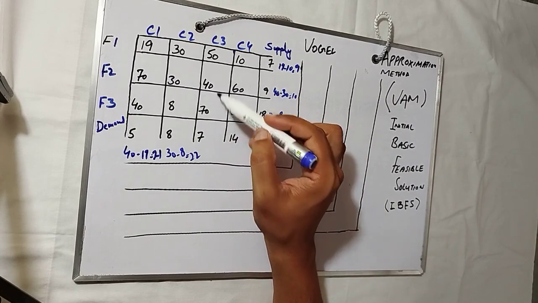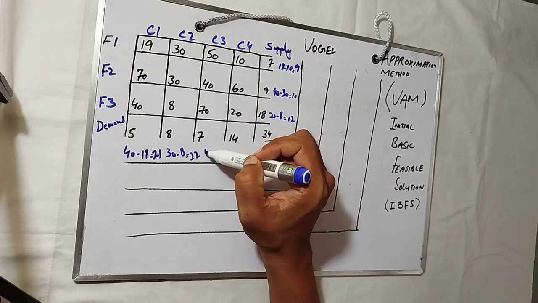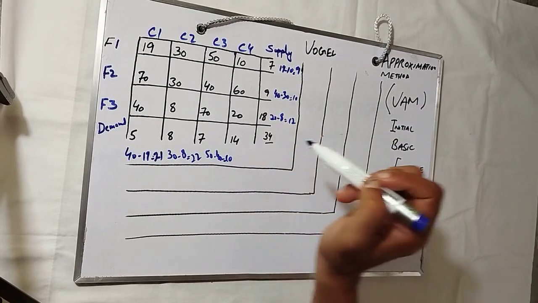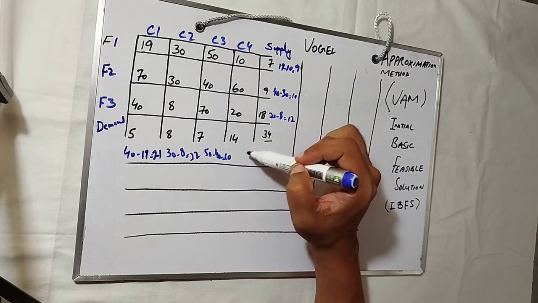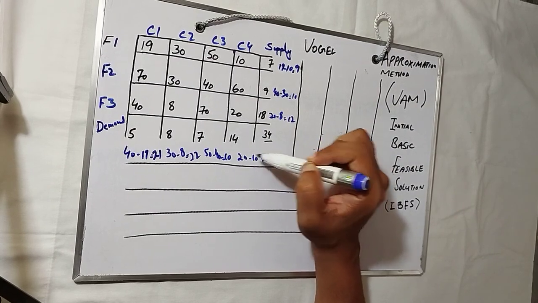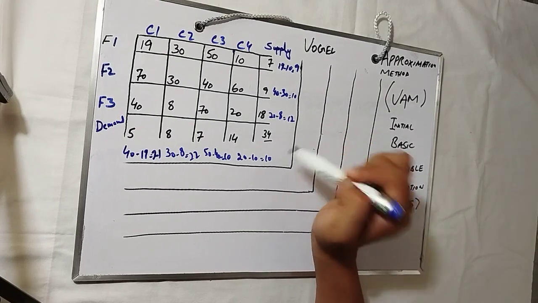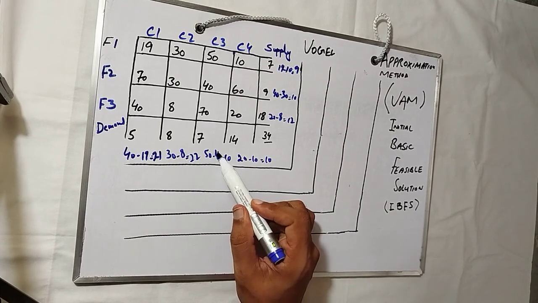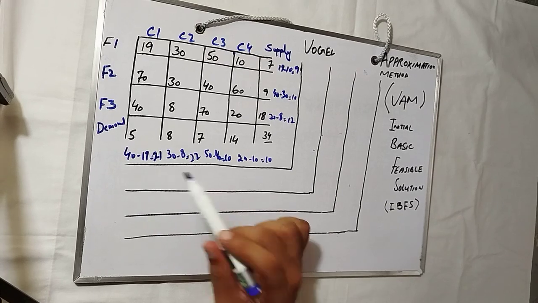In the next column, the least is 40 and next is 50, so 50 minus 40 is 10. In the last column, the least is 10 and the second is 20, so 20 minus 10 is 10.